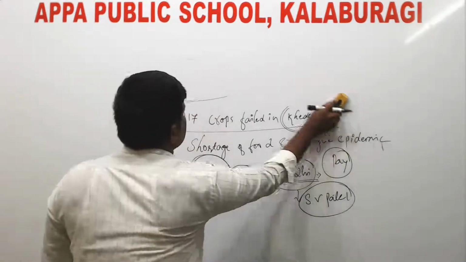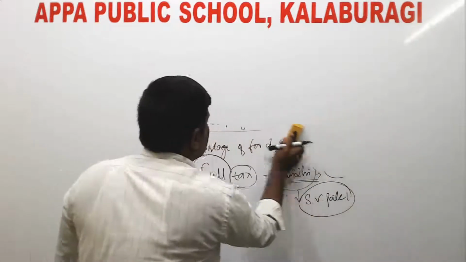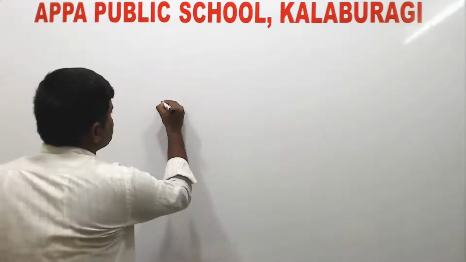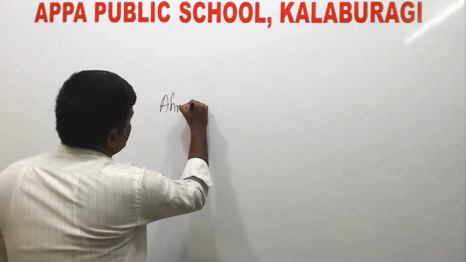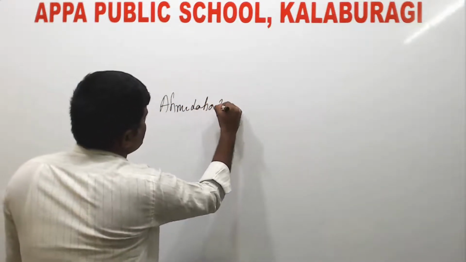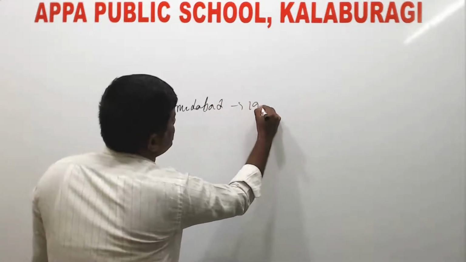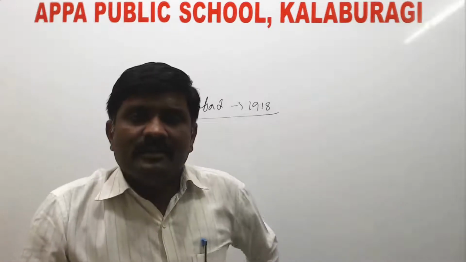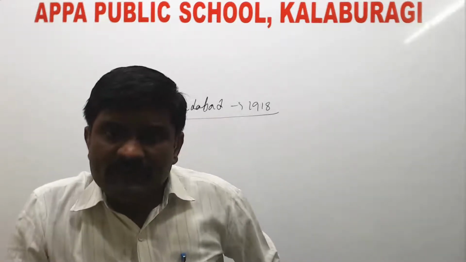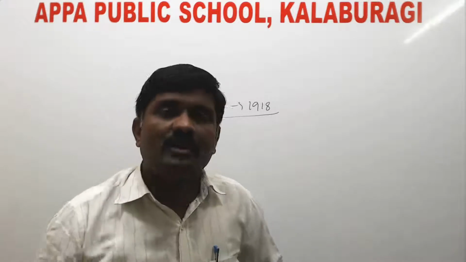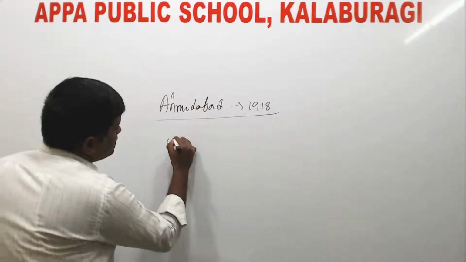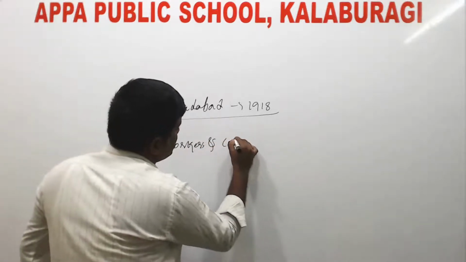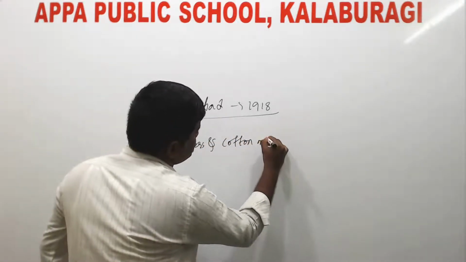The next movement is the Ahmedabad movement, which was held in the year 1918. In 1918, Mahatma Gandhi interfered in the strike or dispute between workers and cotton mill owners.